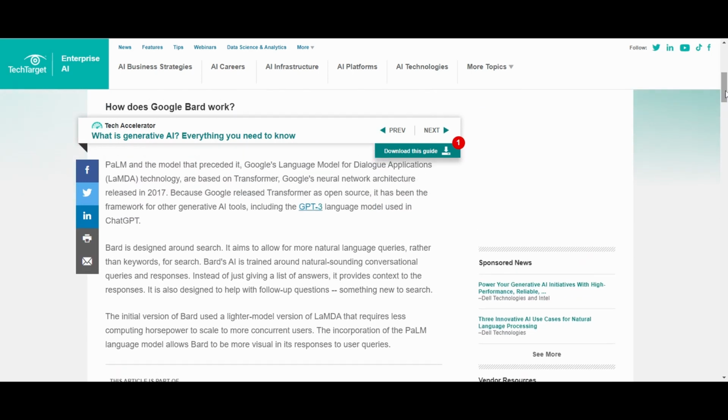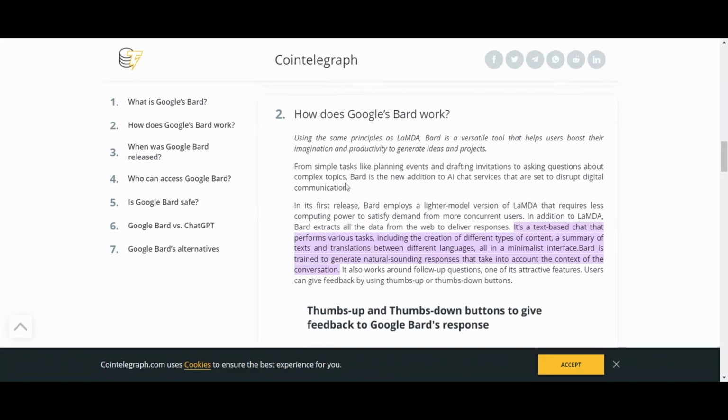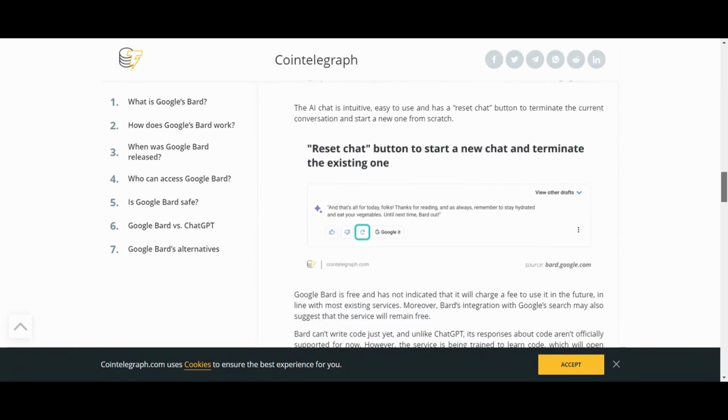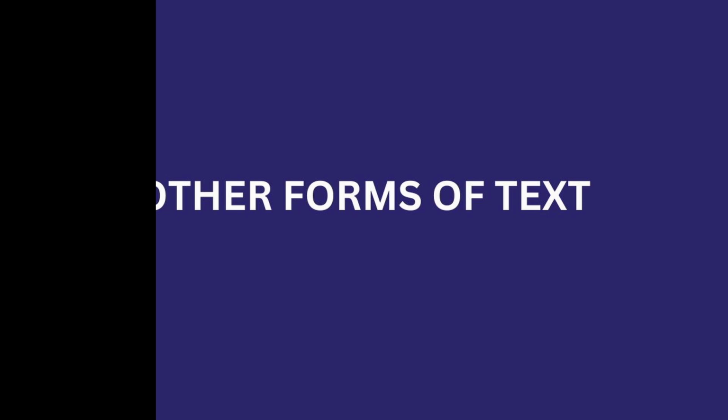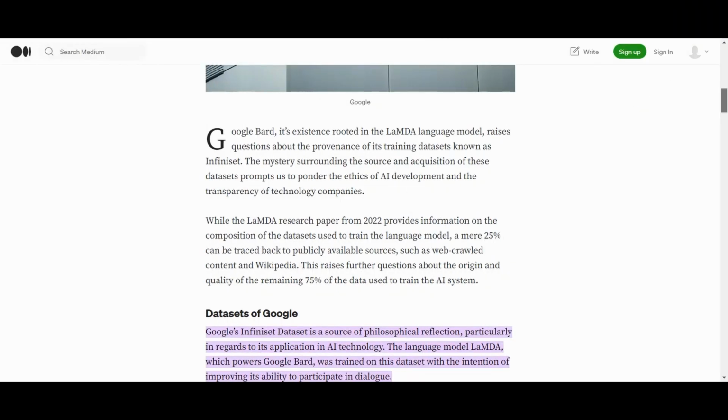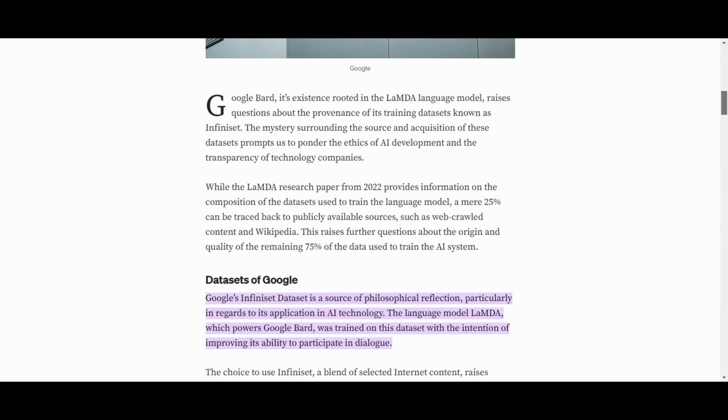Machine learning is a type of artificial intelligence that allows computers to learn without being explicitly programmed. In the case of Bard AI, it is trained on a massive dataset of text and code. This dataset includes books, articles, code, and other forms of text. As Bard AI is trained on this data, it learns to identify patterns and relationships between words. This allows Bard AI to generate new text that is similar to the text that it has been trained on.